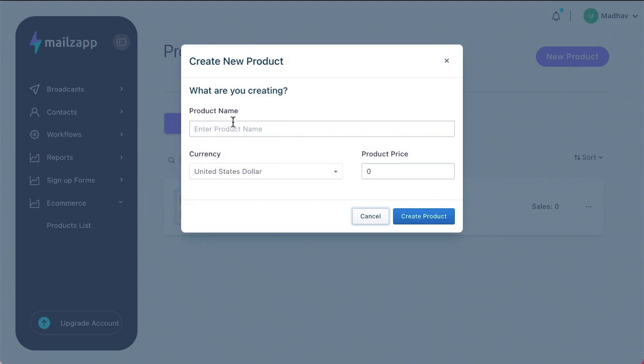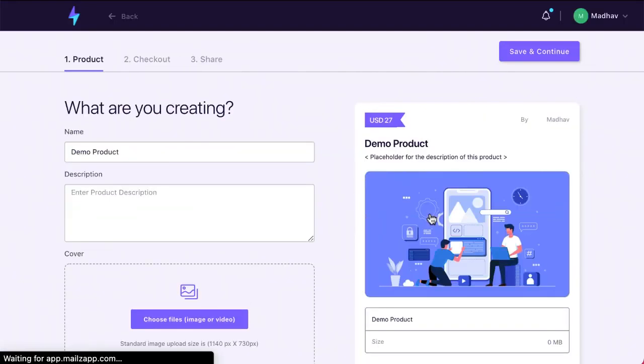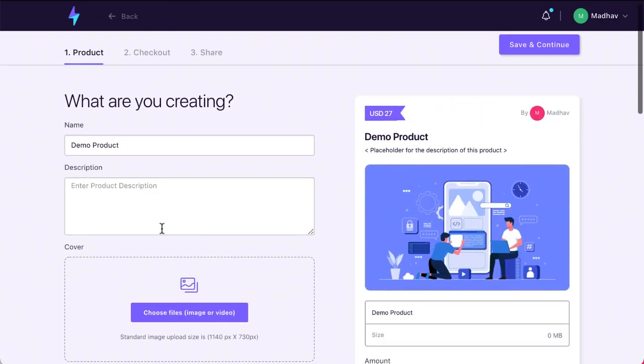You don't need anything, no expensive platforms or subscription-based ones, if those are what you're using. You set your product and set your currency. This is a demo product. Let's just create it. You can do all that using Mailzapp. So here you come. There are 3 steps.